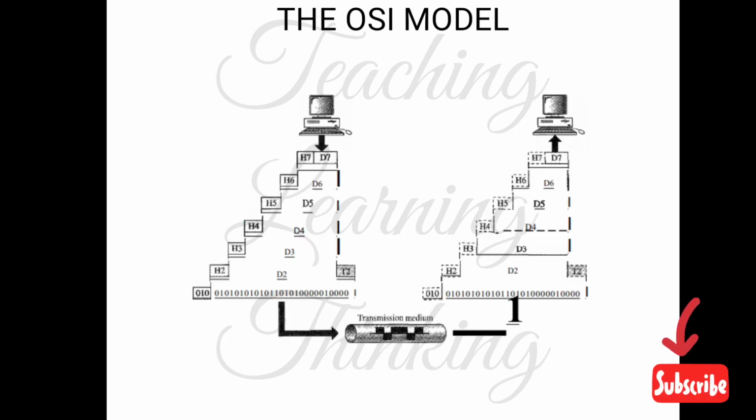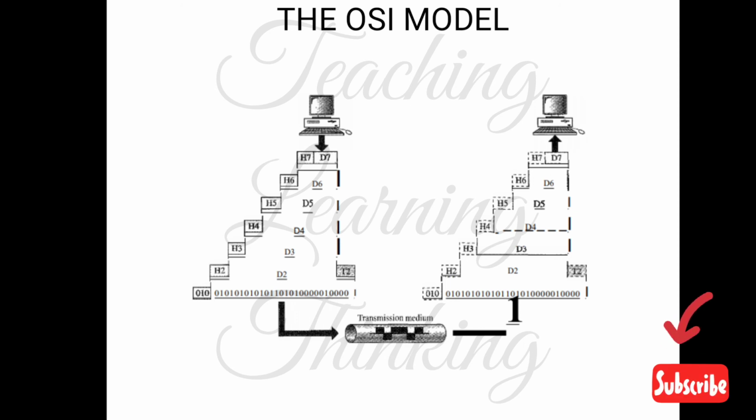So this is the communication happening in the OSI model. There is D7, D6, D5, D4, D3, D2, D1. These are the data we are sending from sender to receiver, and H2, H3, H4, H5, H6, H7 are the headers that we are adding. As we have already said, when we are sending a message from device A to B, each layer adds its own data to the received message. So D7 is the message received from the sender.